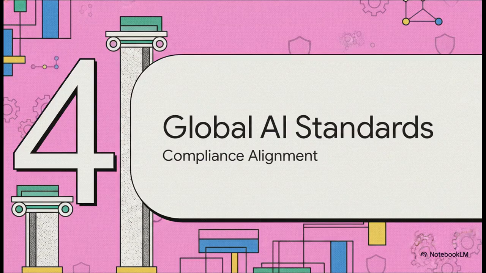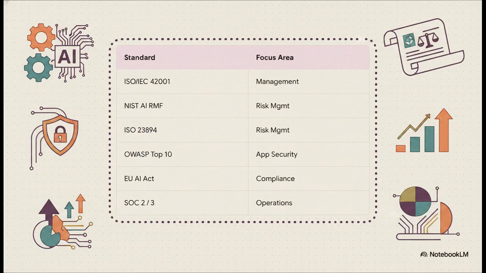Section 4, aligning with global standards, ensuring compliance alignment. Now, I know looking at a list of acronyms like ISO/IEC 42001, NIST AI RMF, OWASP, the EU AI Act, it can feel like a lot of bureaucratic hurdles. But let me be clear. Ignoring these can lead to massive fines or, honestly, devastating brand destruction.